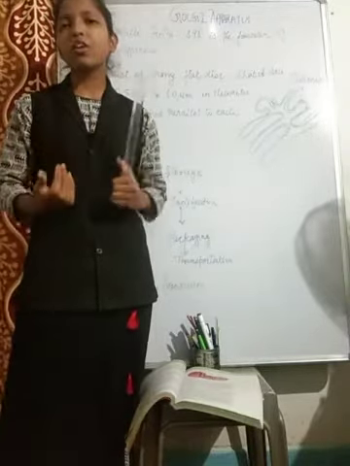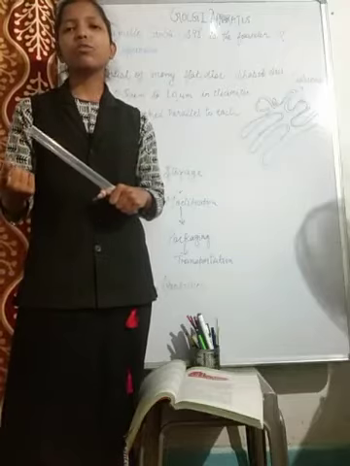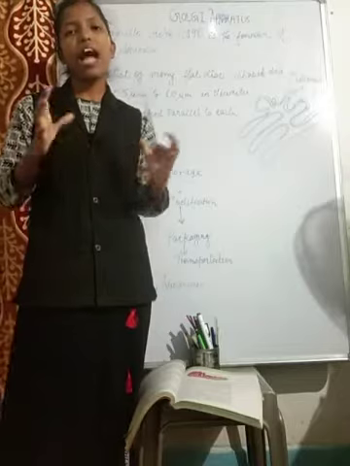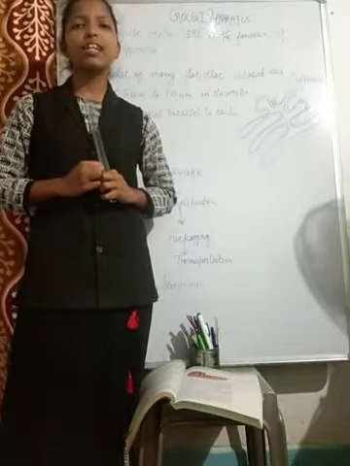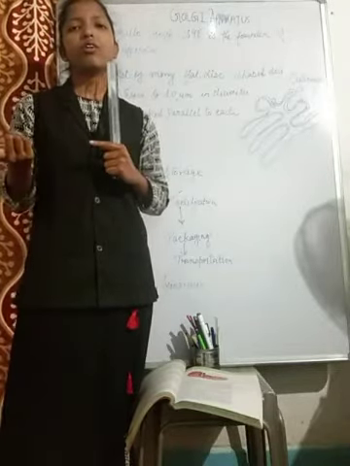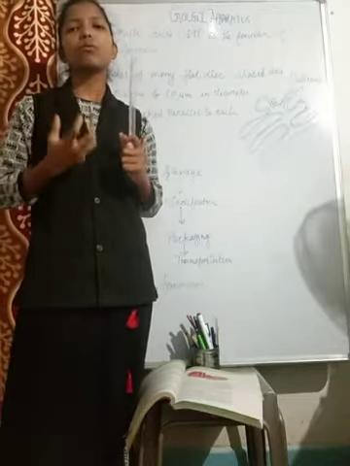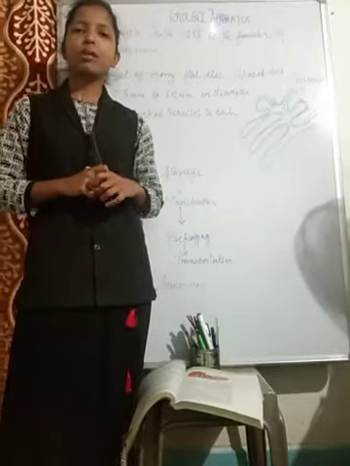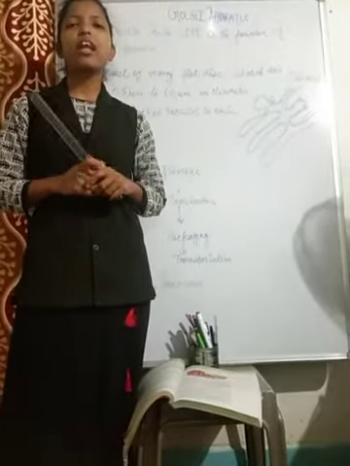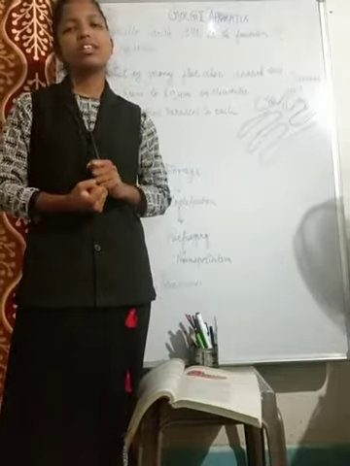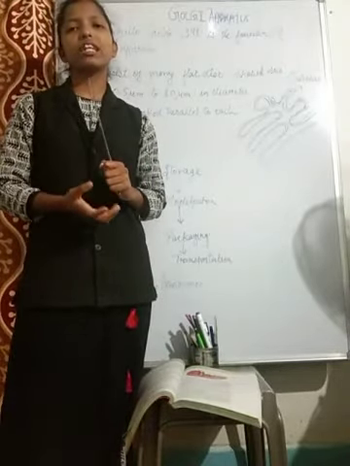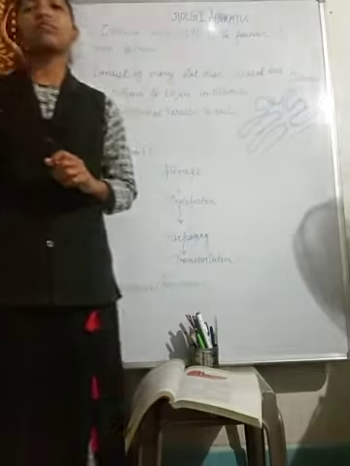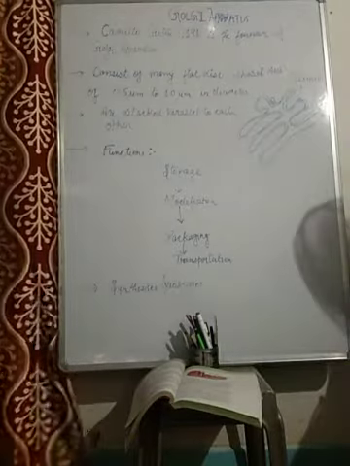If the cell is injured and not able to function, it is a kind of waste for our body. So these lysosomes, although very small, have strong digestive enzymes, and they consume the whole cell so that the other cells do not get destroyed and the waste of the body is cleaned up. So it is also known as the waste disposal system, and the suicidal bag of the cell, because they eat up their own cell. Okay.